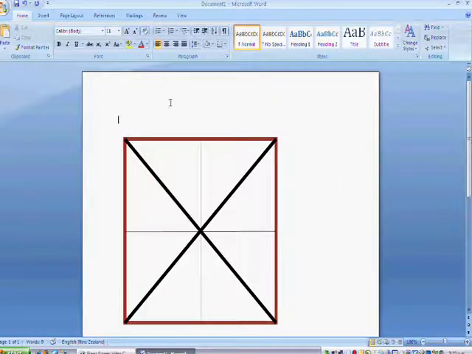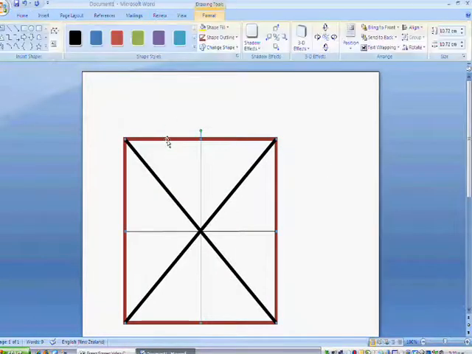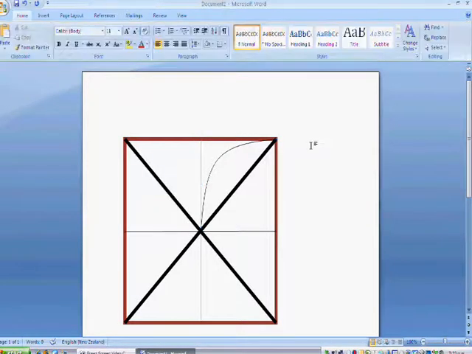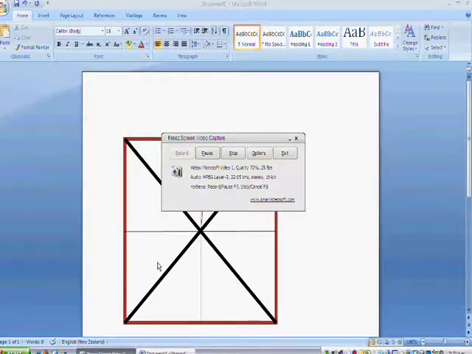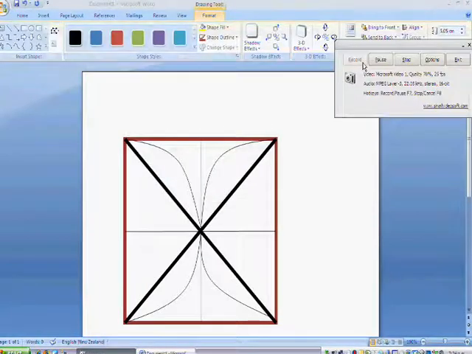We're going to use that line tool, click on the shape, to put in a curved line from the center, click, click, to the vertice, click, click. We're going to do that with each of our lines. It should look a bit like this when you're finished.